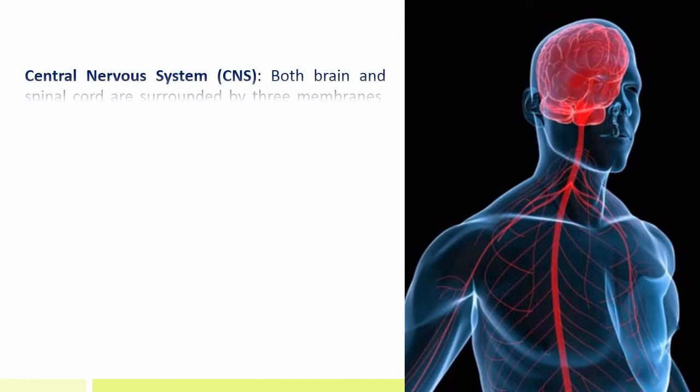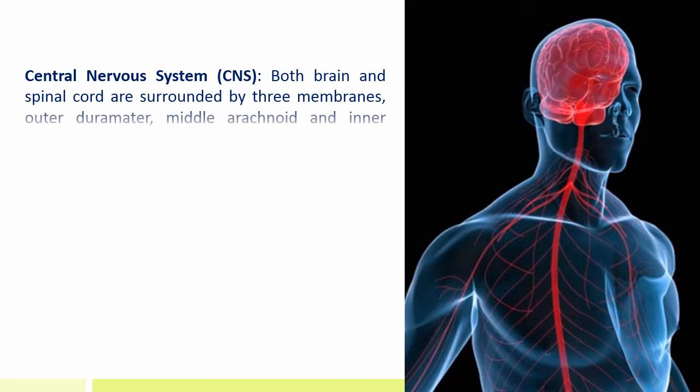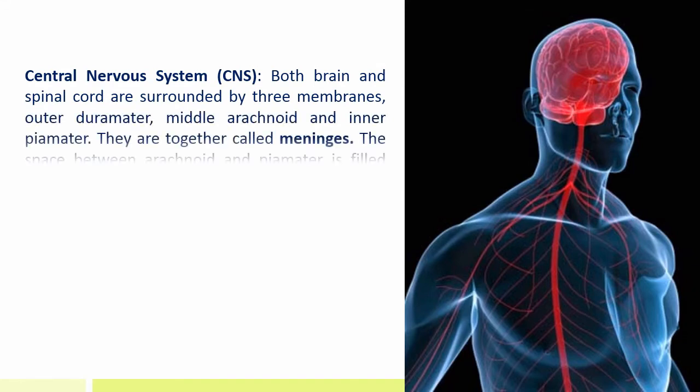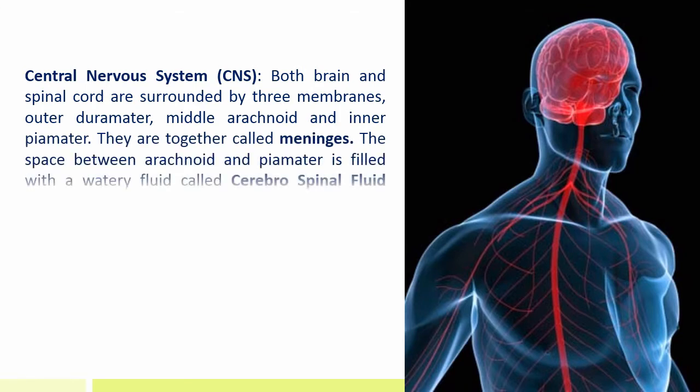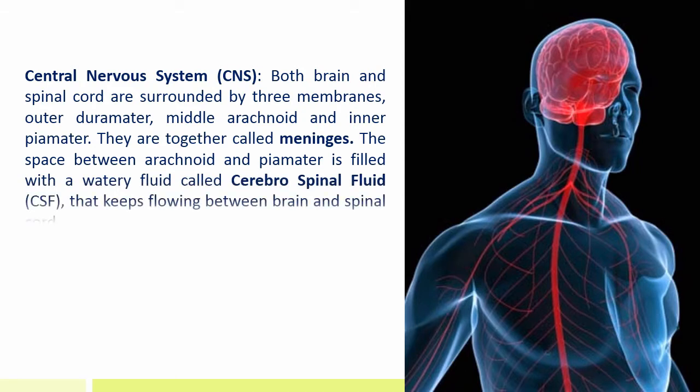Central nervous system. Both brain and spinal cord are surrounded by three membranes that are outer dura mater, middle arachnoid, and inner pia mater. They are together called meninges. The space between arachnoid and pia mater is filled with a watery fluid called cerebrospinal fluid, that is CSF, that keeps flowing between brain and spinal cord.